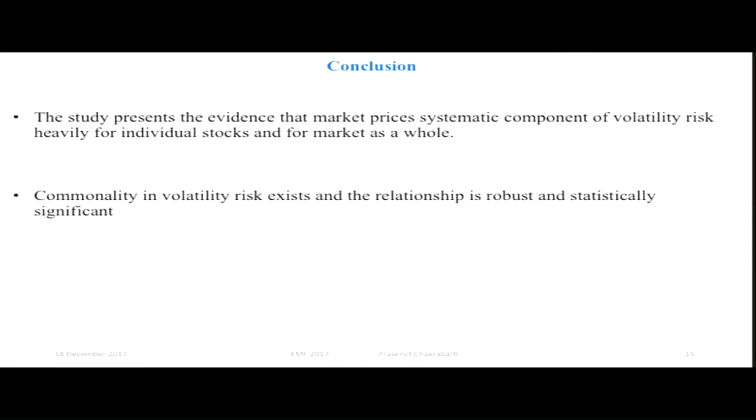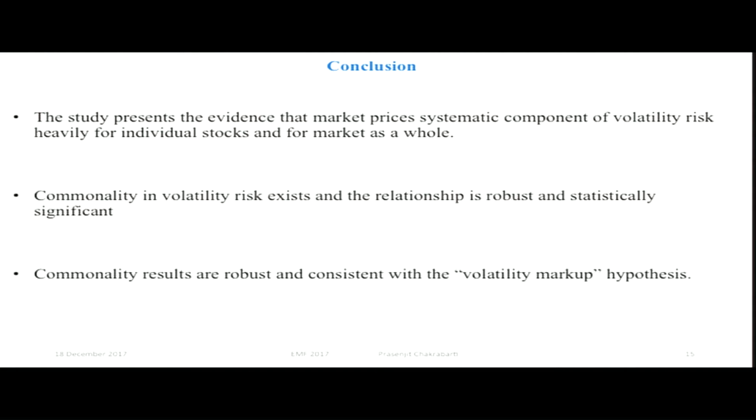In other words, commonality in volatility risk exists and the relationship is robust and statistically significant. Moreover, this result is robust and consistent with the volatility markup hypothesis, which we have assumed. So that's all.